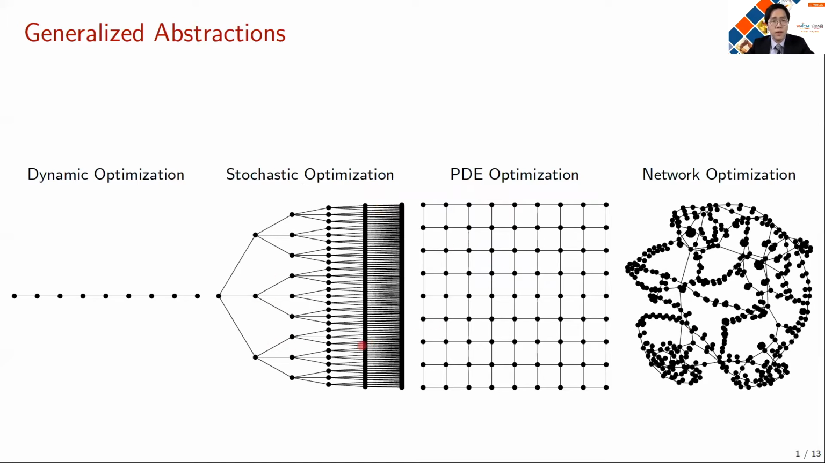For example, dynamic optimization problems such as MPC or state estimation problems can be represented by a chain of temporal dependencies. Here, the node represents the time stages and the dynamic coupling produces the edges. Similarly, the algebraic structure of the stochastic optimization problems can be represented by a scenario tree, and the PDE-based optimization problems can be represented by the underlying discretization mesh, and the network optimization problems such as optimal power flow and gas network operations problems can be represented by the structure of their underlying physical network.